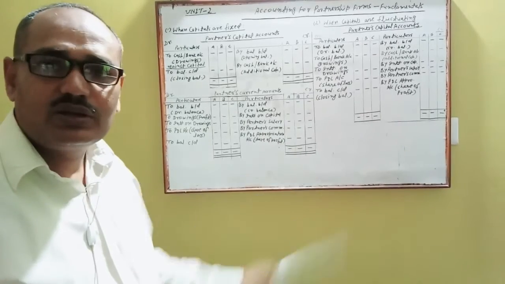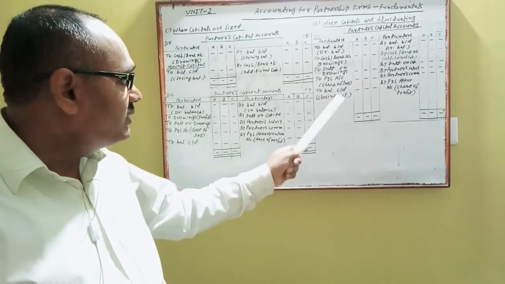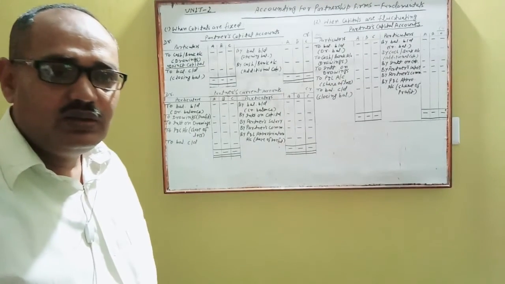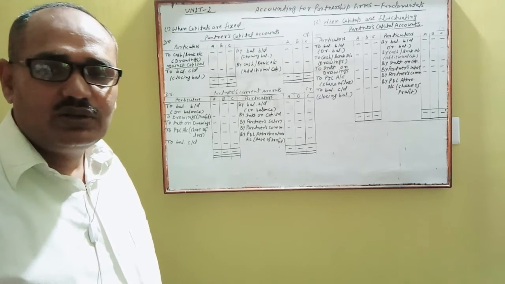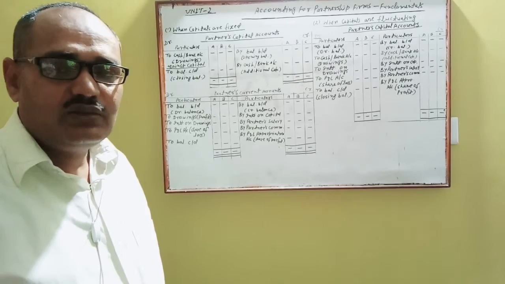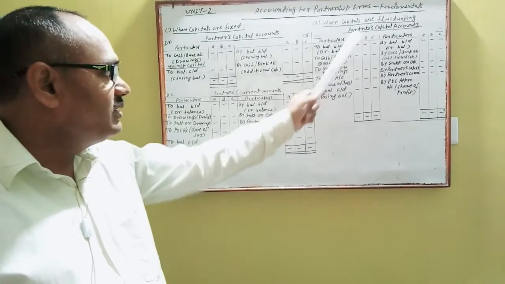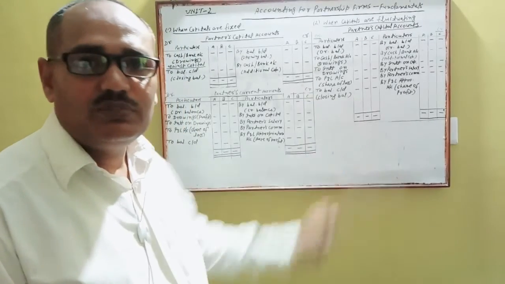There is no need to prepare a partners' current account here. Also, if no instruction is given in the question, either for fixed or fluctuating capital, it will be assumed that capitals are fluctuating and only one account, the partners' capital accounts, will be prepared.